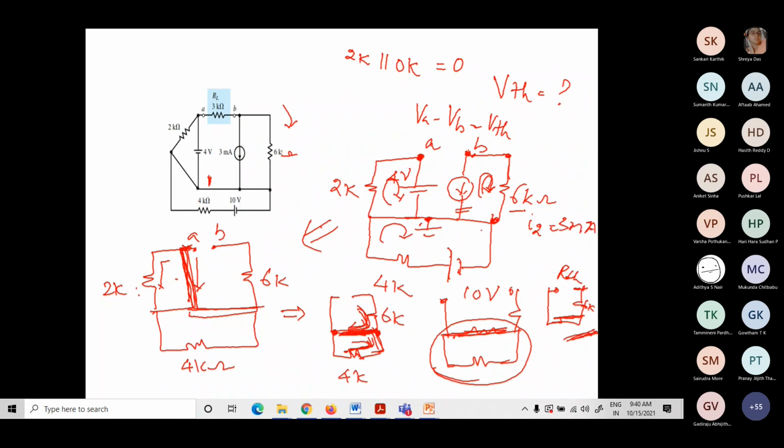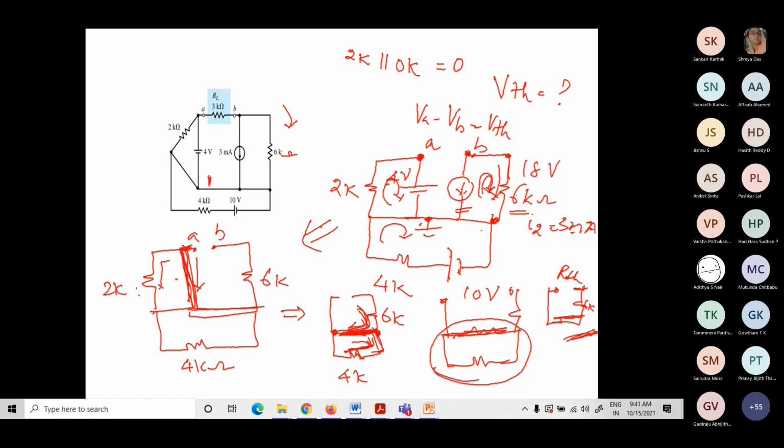So what will be the voltage drop across this? 6K multiplied by 3 milliamps, that is nothing but 18 volts. So here I have 4 volts. My current is in this direction. I2 is in this direction.